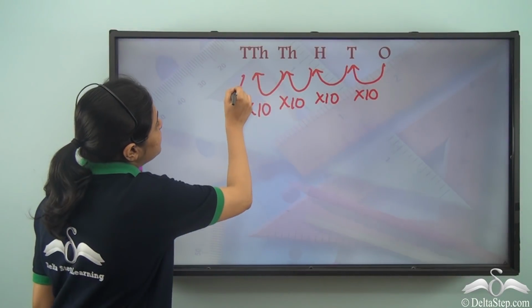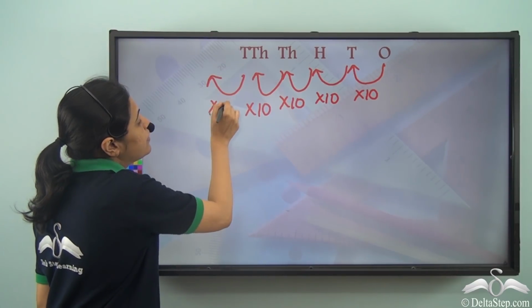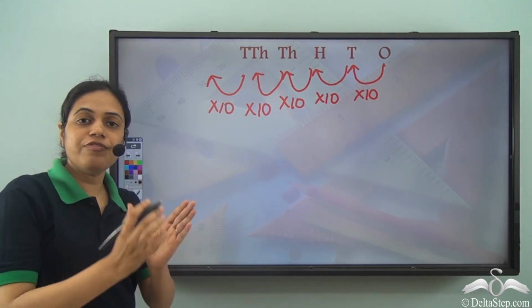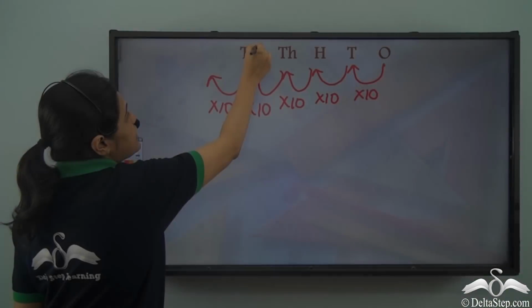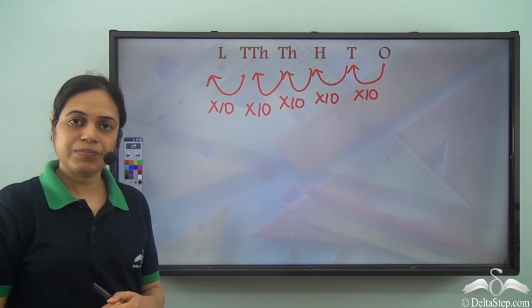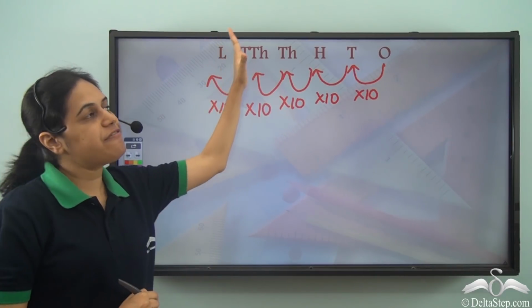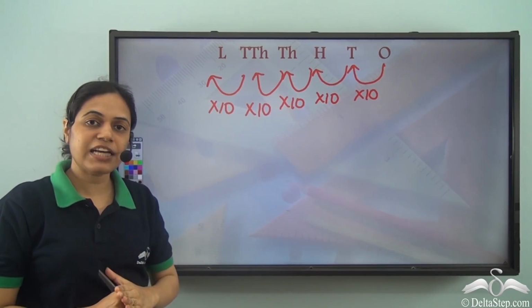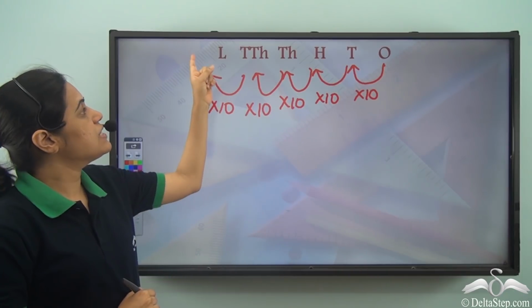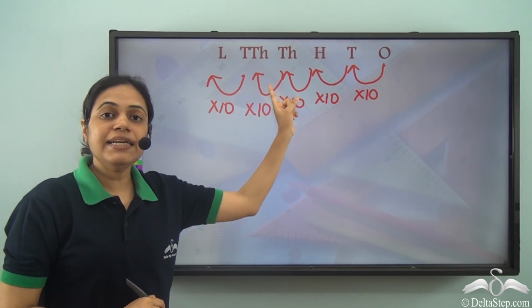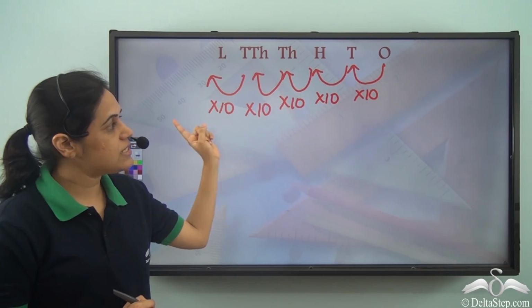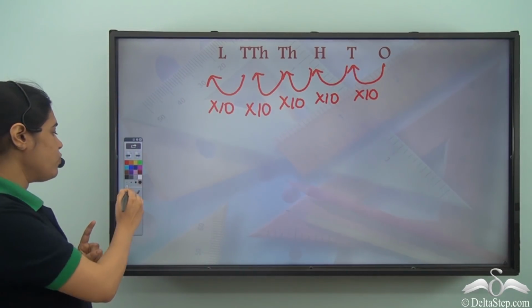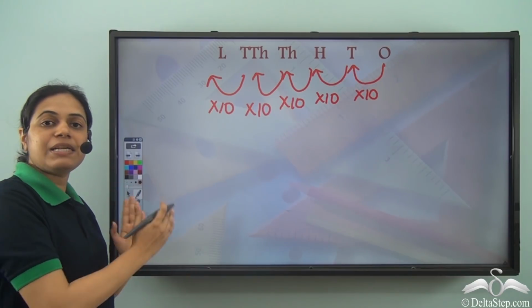Now, if I further multiply by 10, I need to move one place to the left. And this place is the lakhs place. So this place to the left of 10,000s place is the lakhs place. This is equal to 10 times 10,000s. So this is how, as I keep on moving to the left, I multiply by 10.